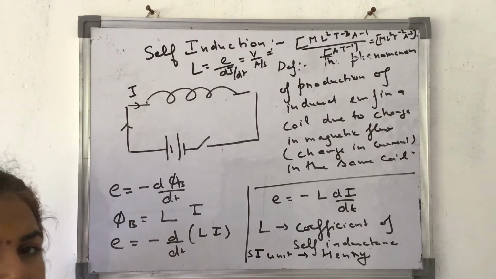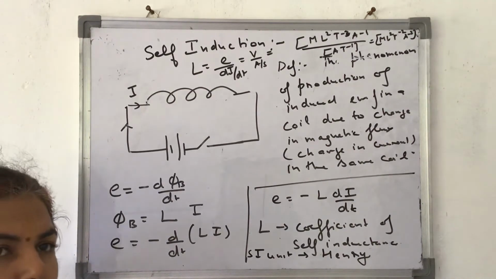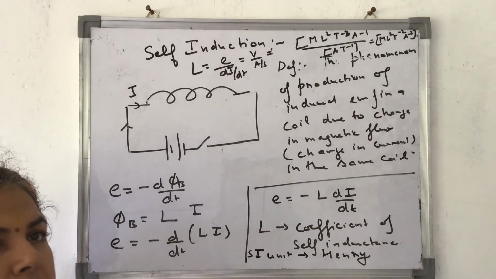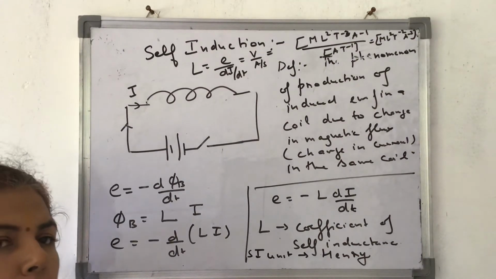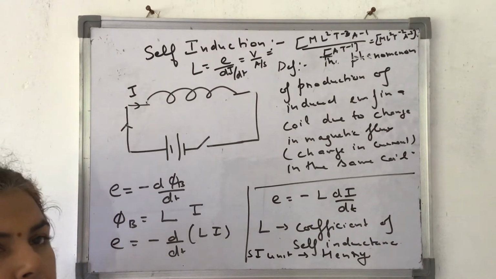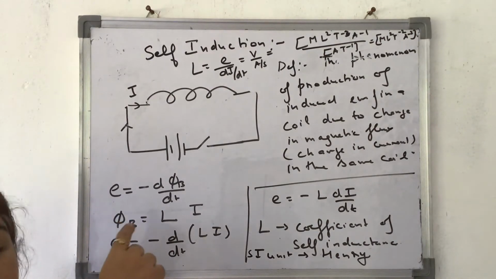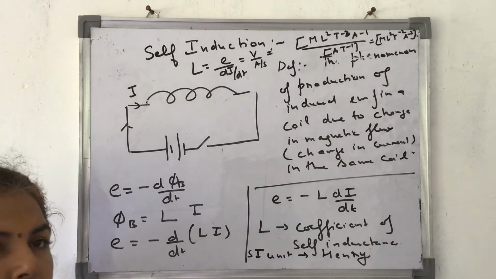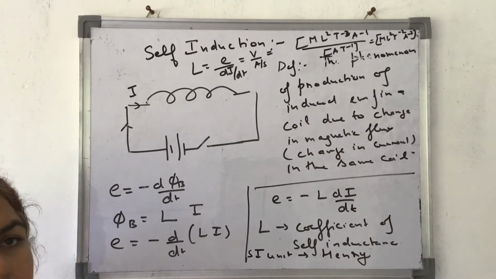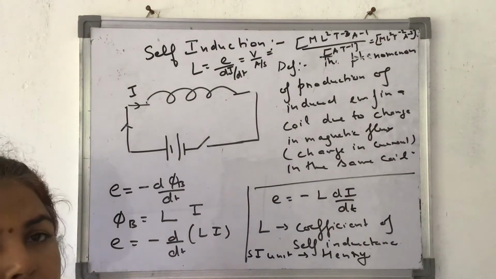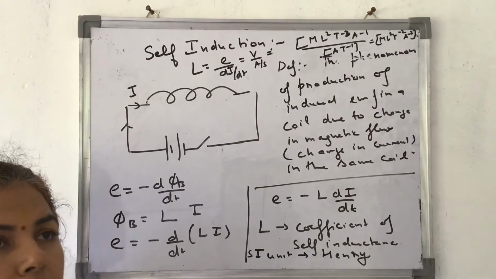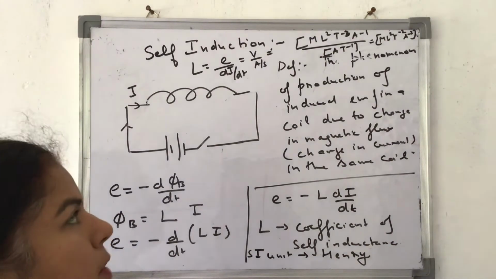So it is always unsafe to switch on or switch off a switch if there is any leakage of any inflammable gas, like this LPG leakage or methane gas leakage. It is always advised neither to switch on nor to switch off any of the electrical appliances, because of self-induction, induced EMF can be produced, which can ignite a spark and which can light up the whole place. Okay, so this is which can cause a major fire. So what is self-induction? I have explained. Coefficient of self-inductance, I have told you it is L, which is SI unit of it is Henry, and dimensional formula I have told you.